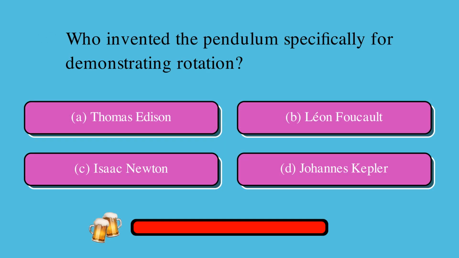Who invented the pendulum specifically for demonstrating rotation? Is it A, Thomas Edison, B, Leon Foucault, C, Isaac Newton, or D, Johannes Kepler? The correct answer is B, Leon Foucault.